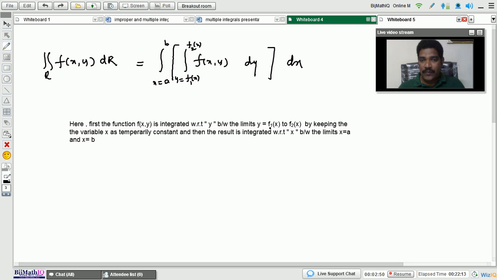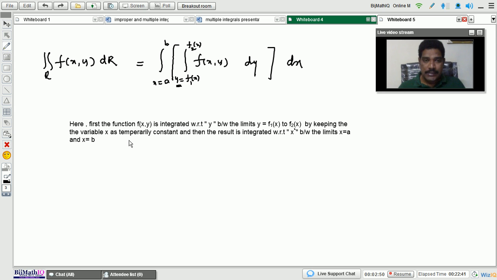What are the y limits? y equals f1 of x to f2 of x. After integrating with respect to y and applying the limits, all the y variables are replaced by functions of x. So after completion of the inner integral, the function becomes only a function of x variables.